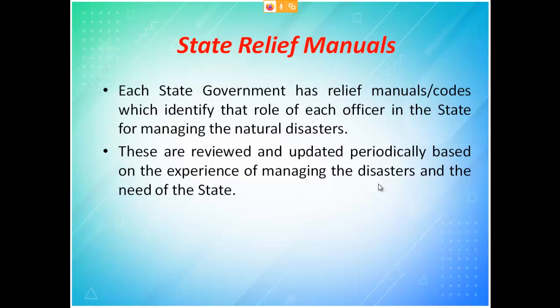Then state relief manuals. Once funds are allocated from the central government, they come to the state. Then the state has to take care. Each state government has a relief manual or code. A manual is nothing but how you are going to split and give this. See, from the central government they will give to the state. So in the state you should know how you are going to divide it, how you are going to send it, and how it reaches the normal person. These are reviewed and updated periodically.